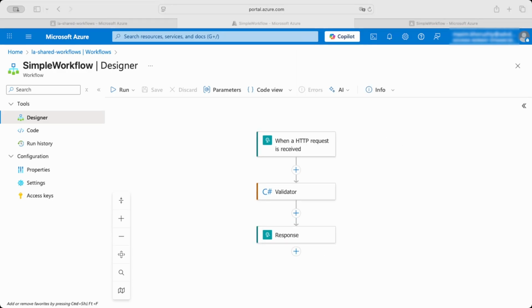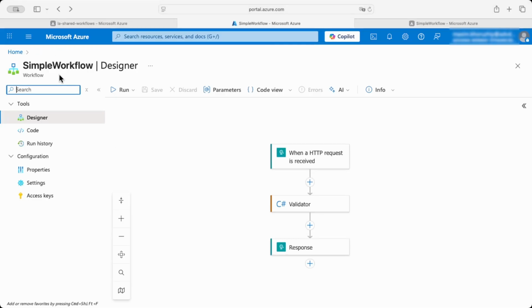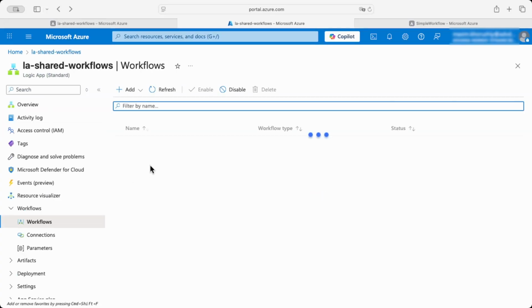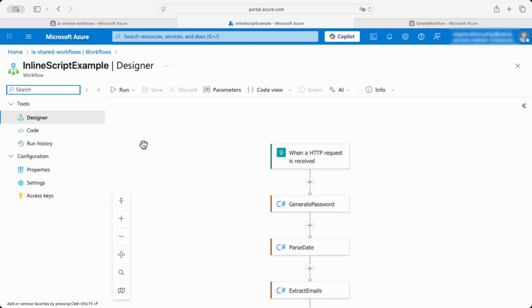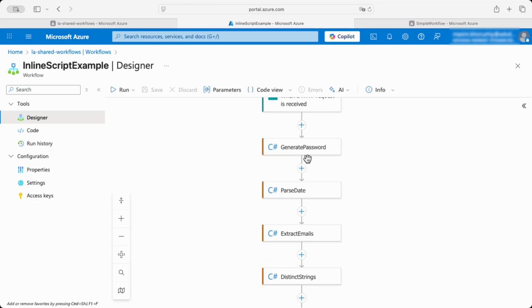And now let's go ahead and see more examples of what you can use the inline code action in your Logic Apps workflows for. I've prepared a workflow with multiple inline code actions. Generate password will generate a password with random chars and random symbols.